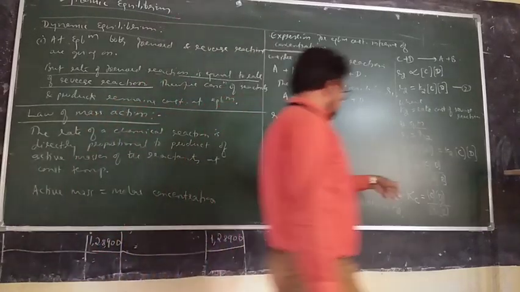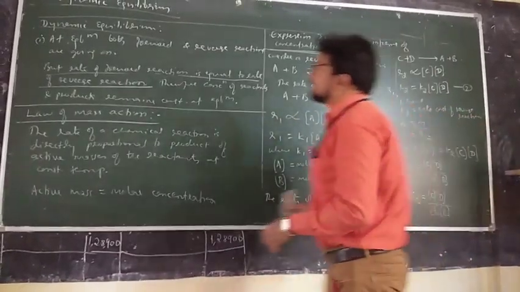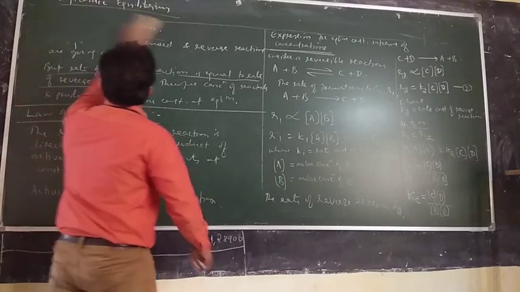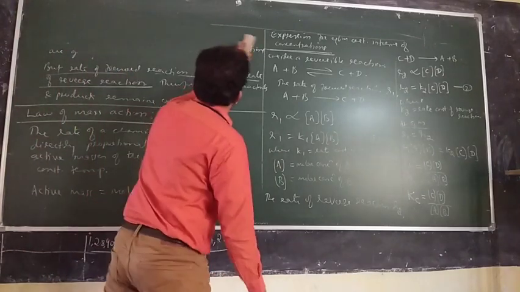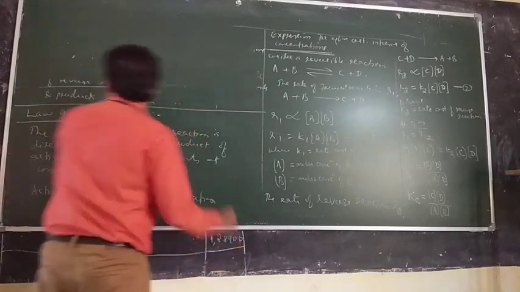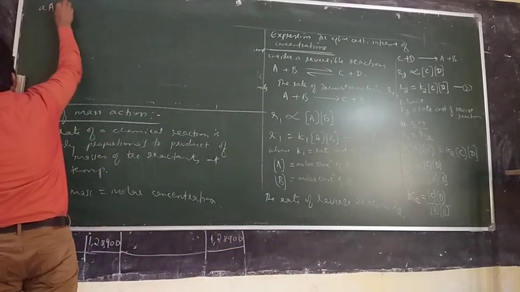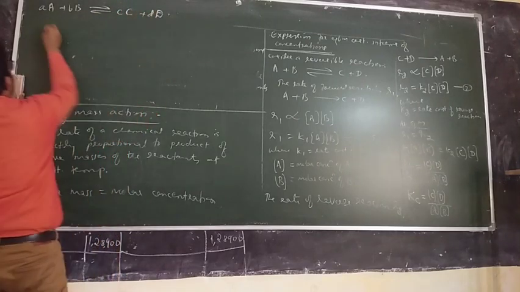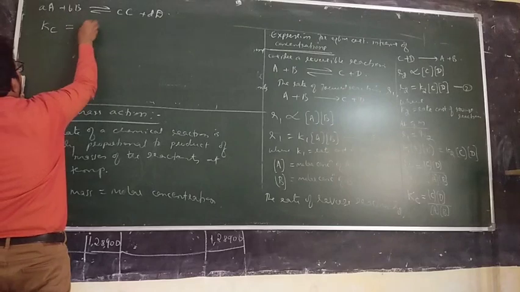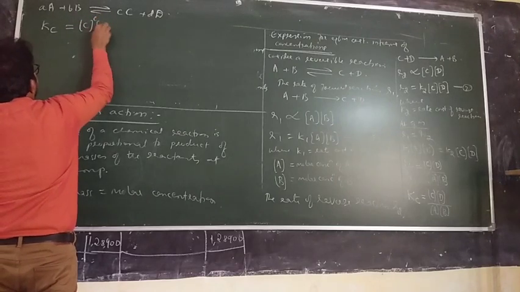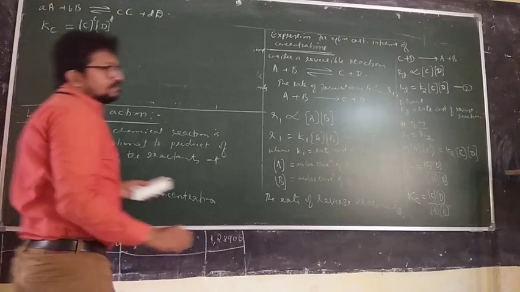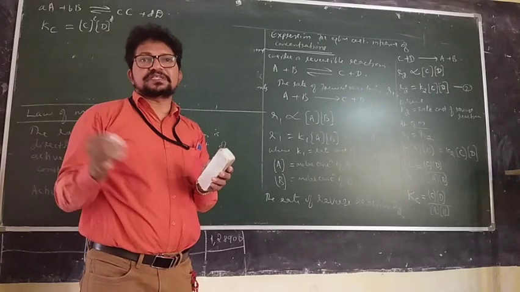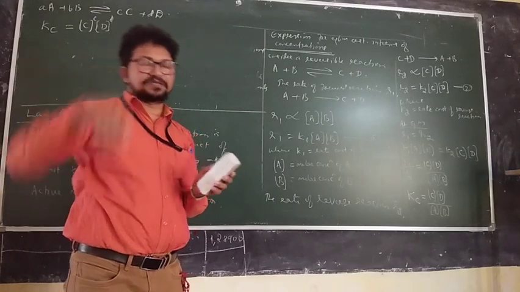Now, what is constant? That is called the law of chemical equilibrium. Suppose I take an equilibrium like this: a moles of A plus b moles of B giving c moles of C and d moles of D. Considering the number of moles, Kc is equal to [C] to the power c, [D] to the power d, because when you take the products, C times C, it is power 2, square.